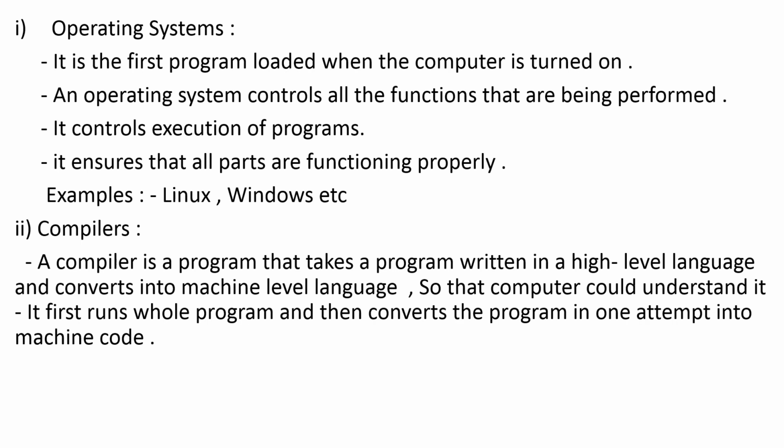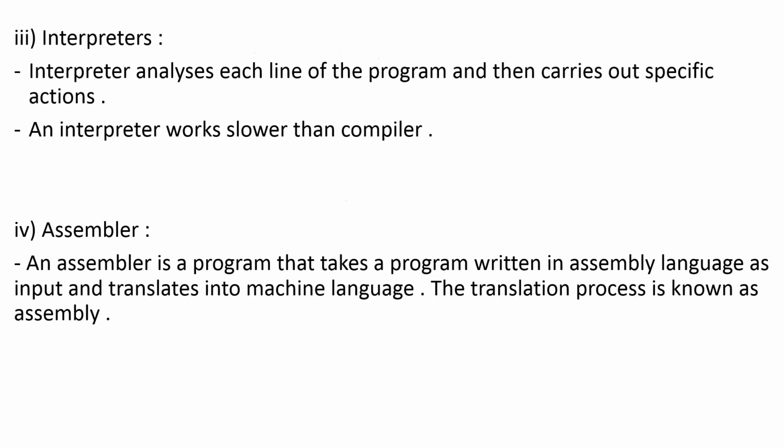Okay, fine. So far we have seen two system software. Now moving ahead, the interpreter. It analyzes each line of the program and then carries out the specific actions. It reads the program line by line. Suppose it reads the first line of the program and it analyzes whether that line has any error, or whether it can be executed, or converted into the machine code. A line of the program can be converted into machine code if it doesn't have any error.